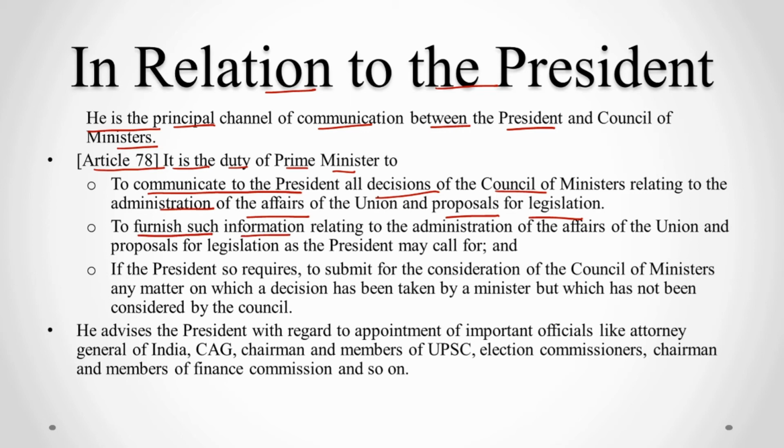To furnish such information relating to the administration of affairs of the Union and proposals for legislation as the President may call for. And if the President so requires, to submit for the consideration of Council of Ministers any matter on which a decision has been taken by a minister but which has not been considered by the Council.